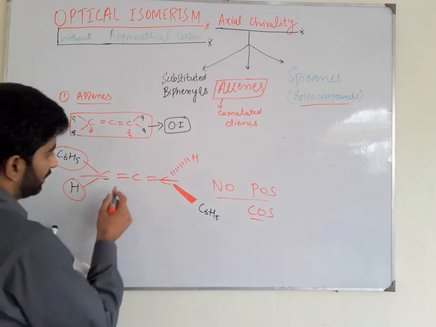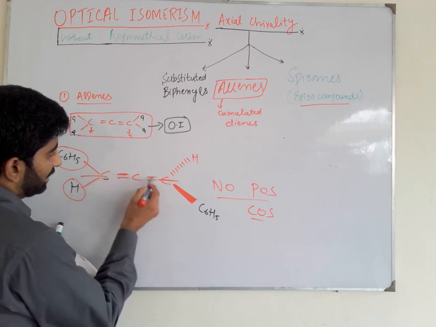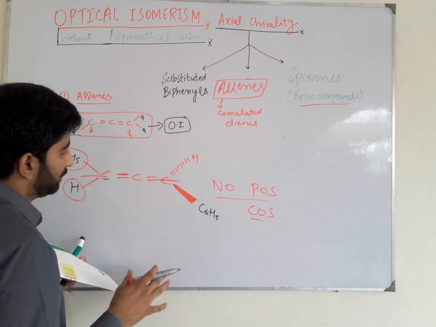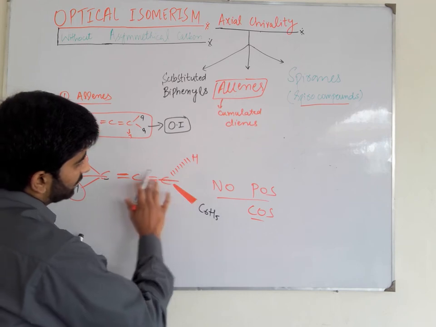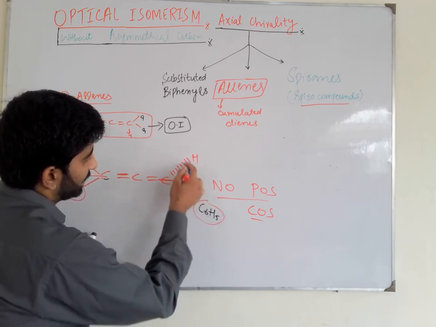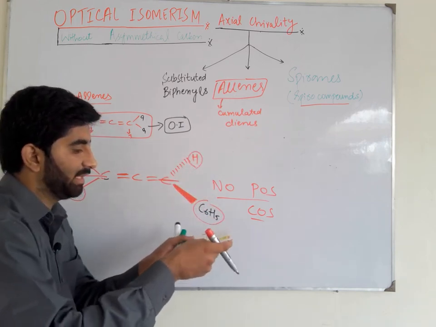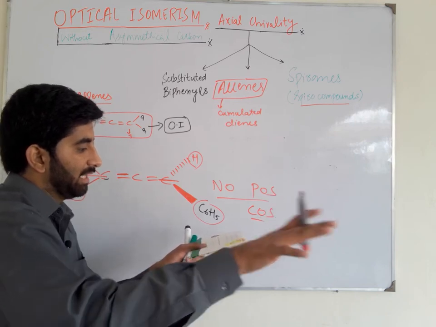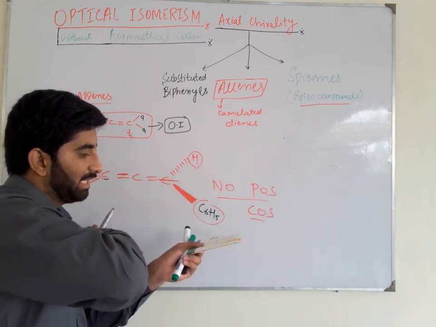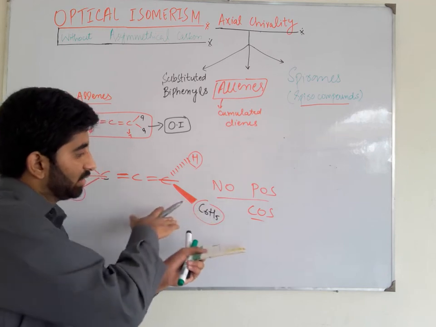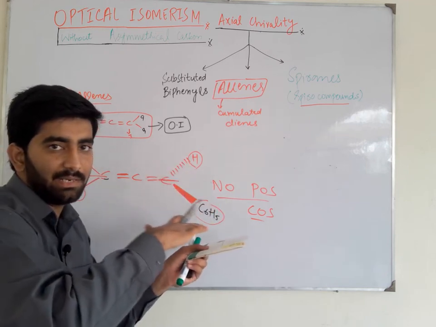They are not mirror images of each other, and the pi bonds are cut symmetrically. The two groups present at this terminal carbon, like the phenyl group in this plane and hydrogen in this plane, are such that when we pass an axis through this plane, these two groups are cut symmetrically.